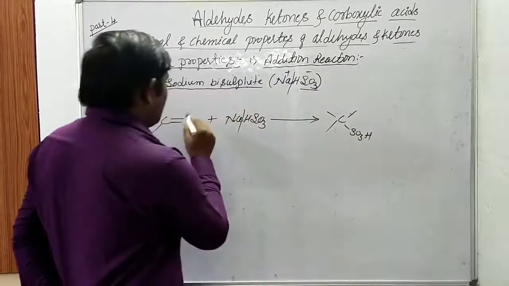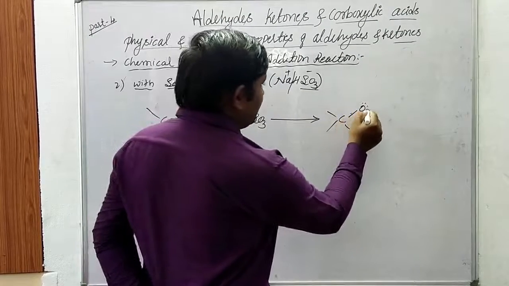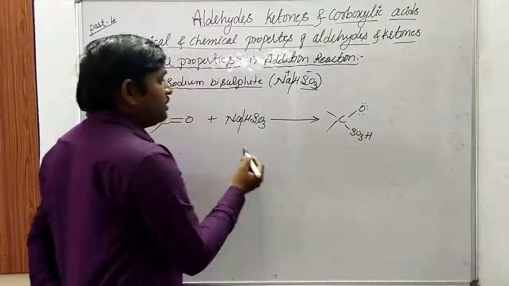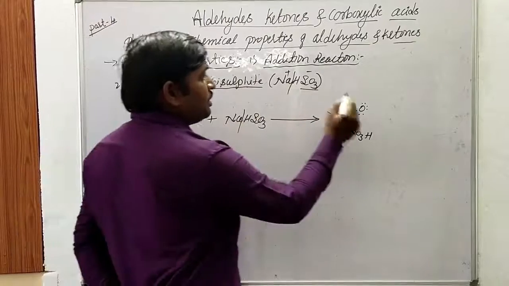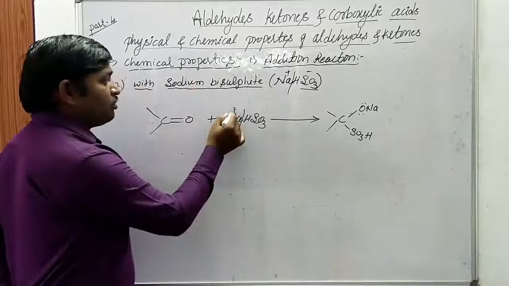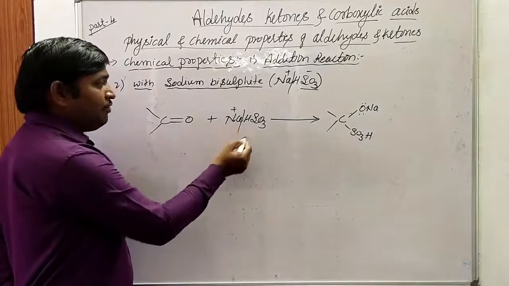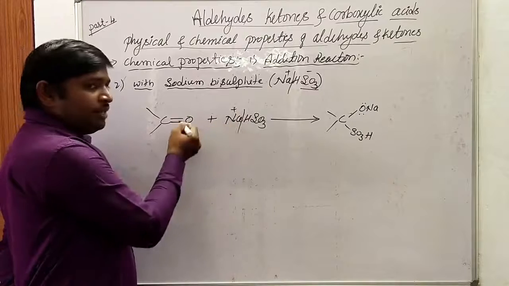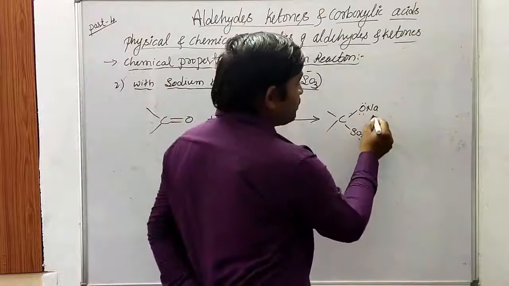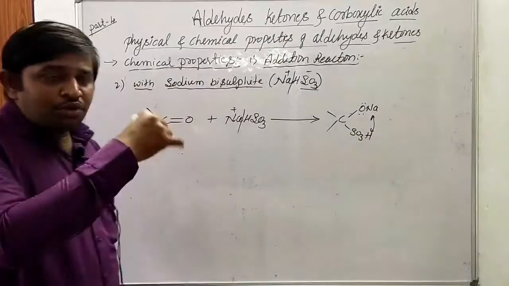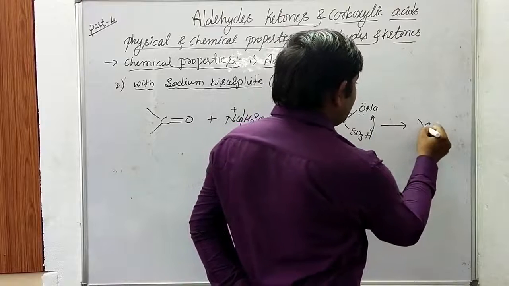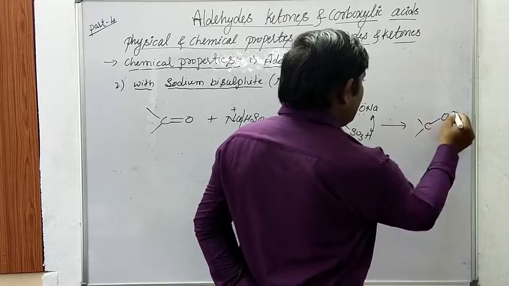Further, the oxygen will get a high electron density. Then sodium attacks this oxygen. Why? Because sodium is electropositive and the oxygen becomes electronegative after the attack of SO3H. After that sodium attacks this oxygen. Further, proton transfer takes place. Whenever the proton transfer takes place, OH will come up here.